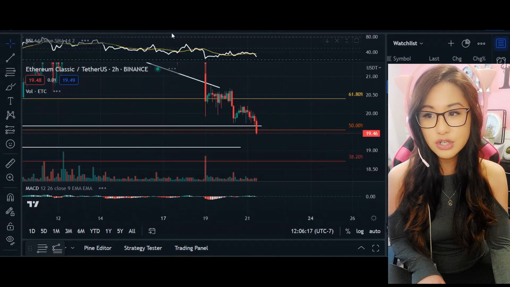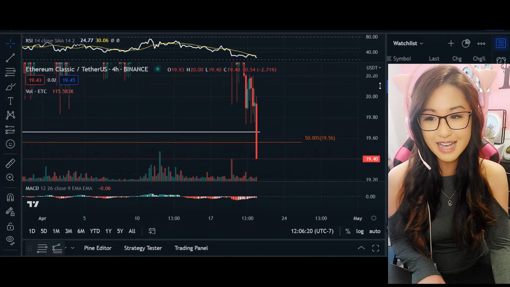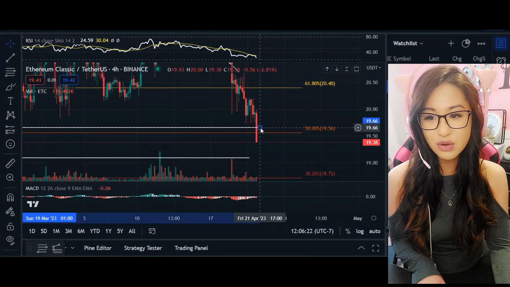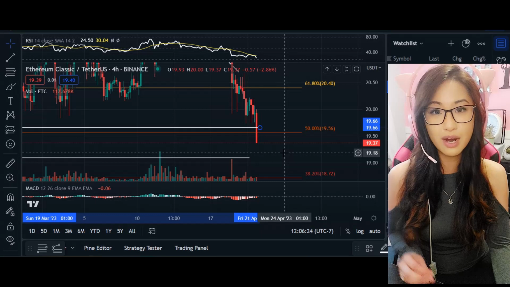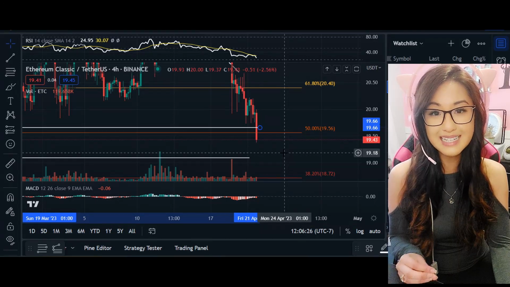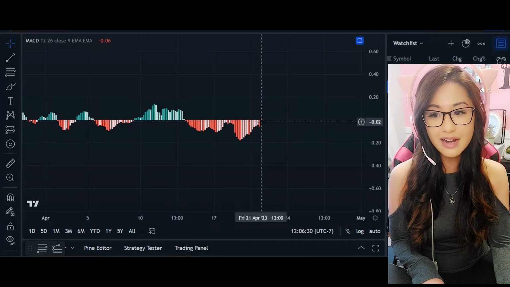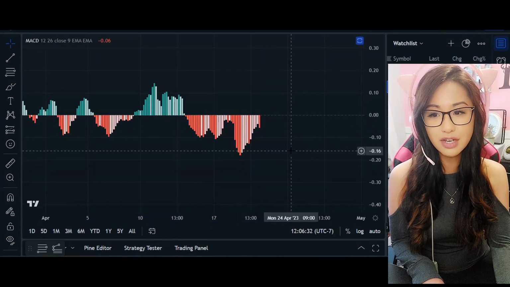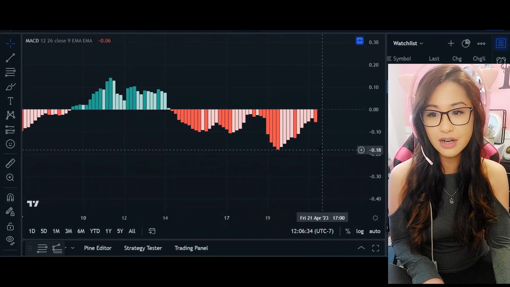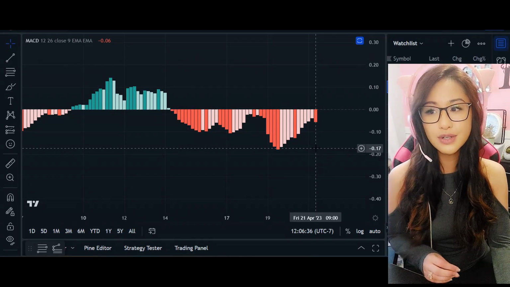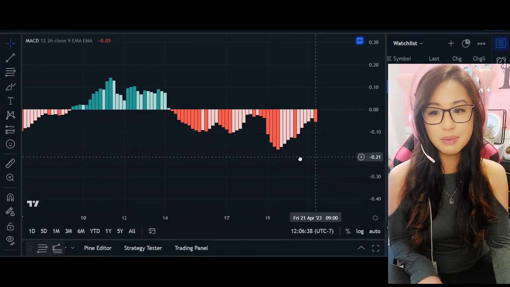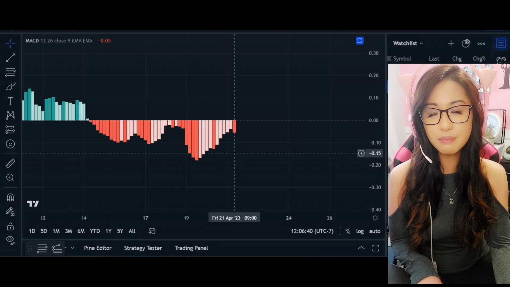So going into, actually, I was in the 4-hour time frame. We can see we're slicing right through that area of support. And that's the reason why the MACD indicator is heavily supported here on another wave. So take a look at our MACD indicator. We are at negative 0.06%, or 6 points, below our zero.